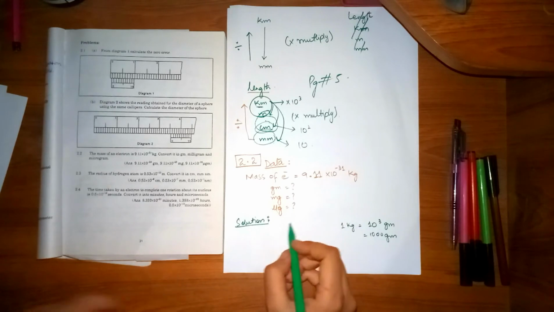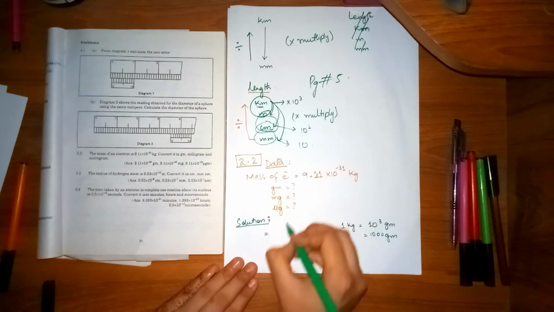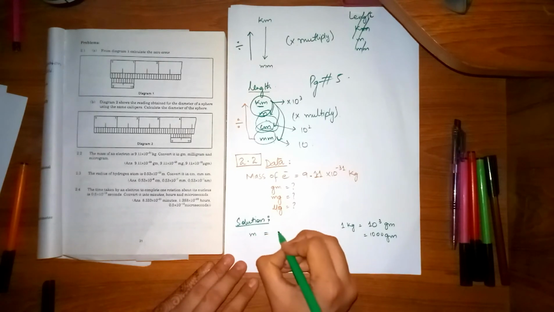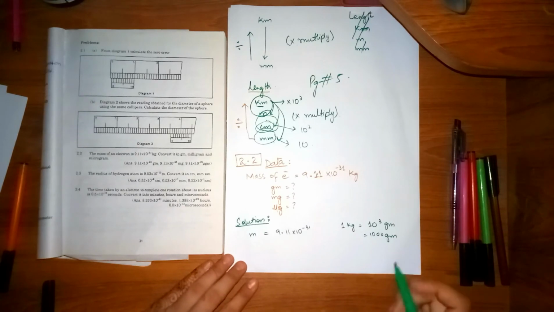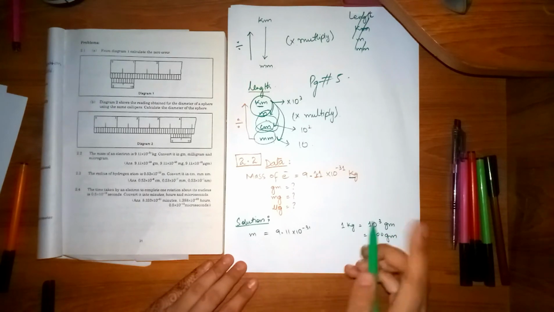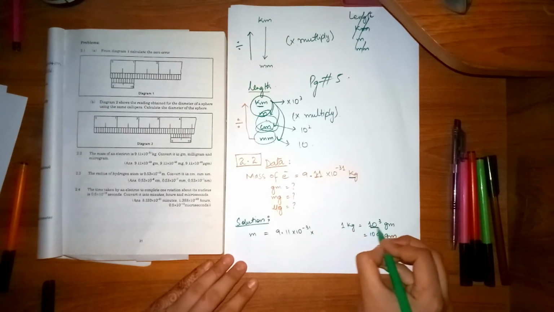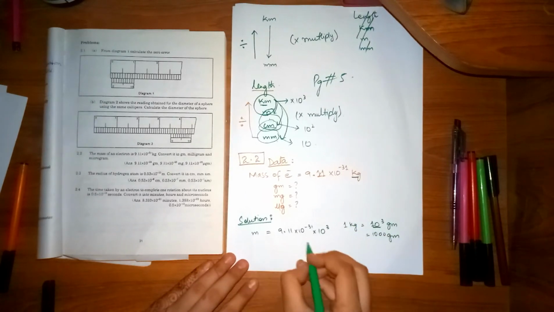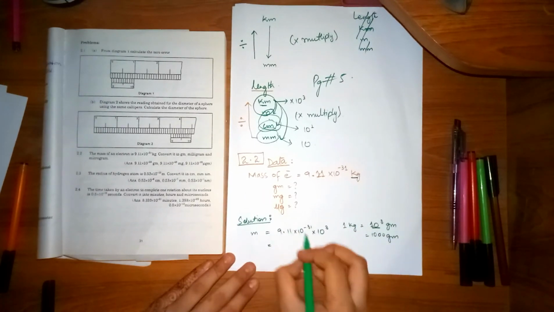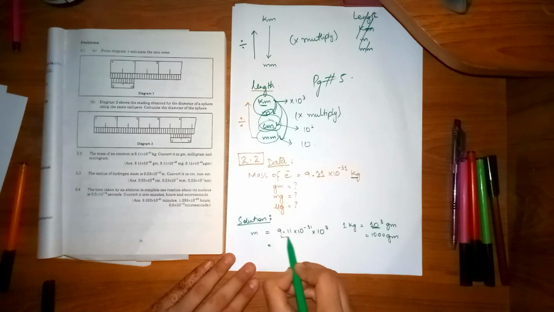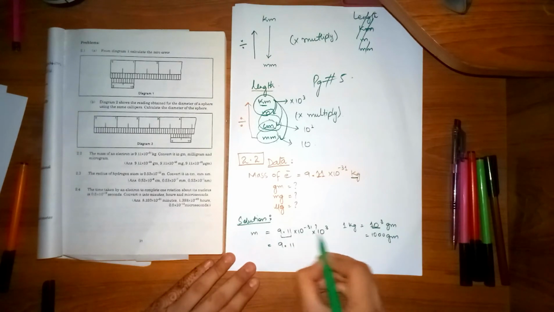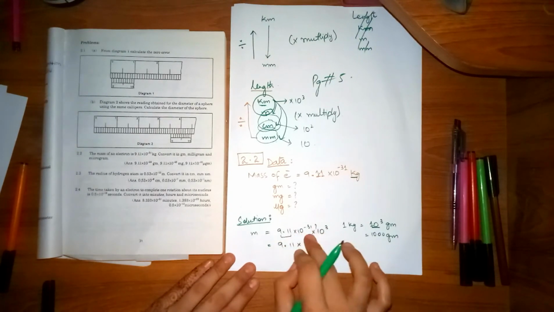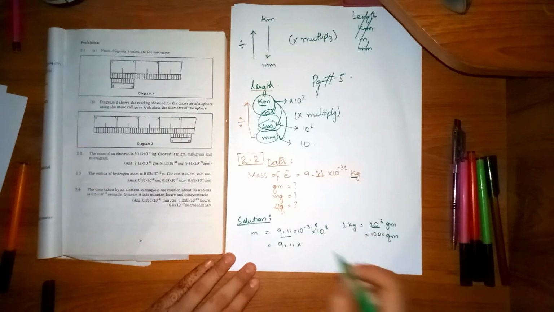They have given the mass 9.11 exponent minus 31. Remember, when you are going from upper to lower side, you multiply. So you multiply by 10 to the power 3. When bases are multiplied, the powers are added.